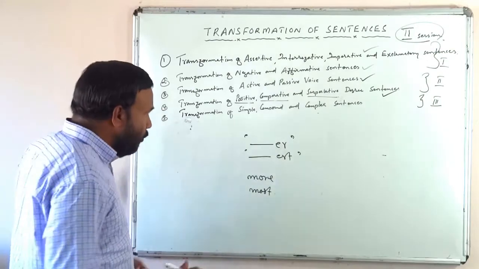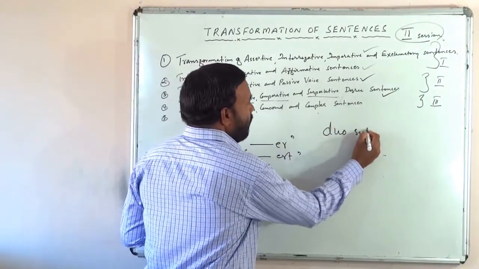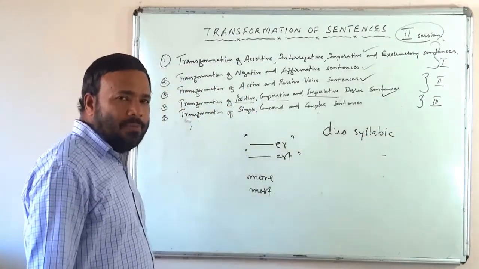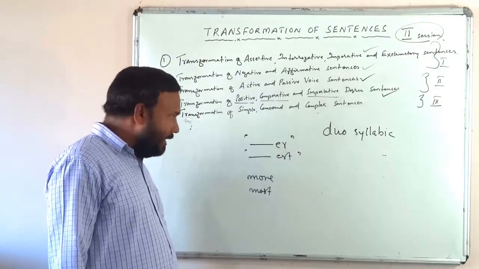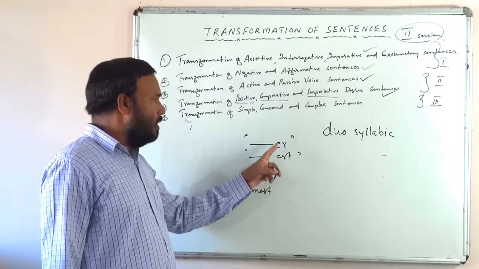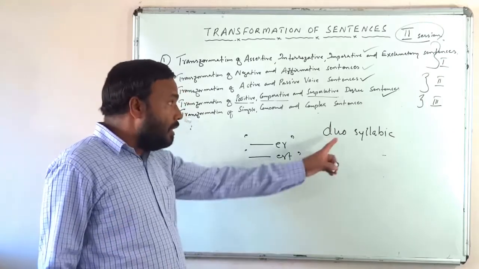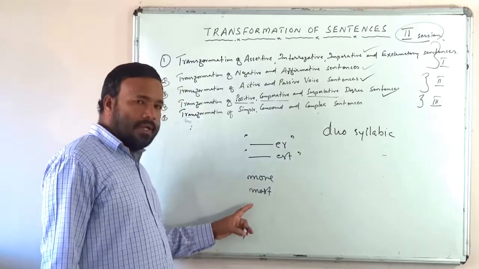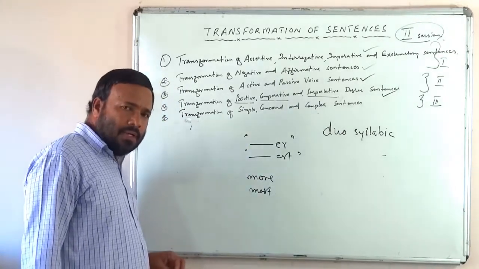And if it is a disyllabic word, then there will be some problem, because some disyllabic words take er and est suffixes for the formation of comparative and superlative degree, whereas some other disyllabic words take more and most for the formation of comparative and superlative degree.